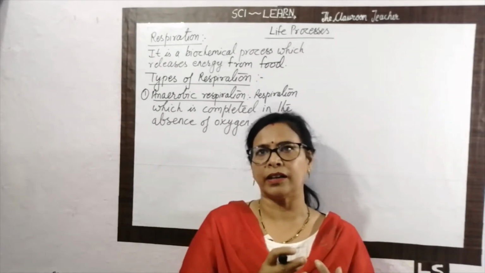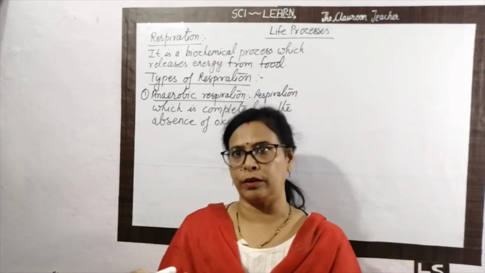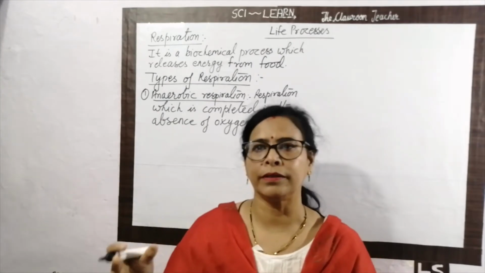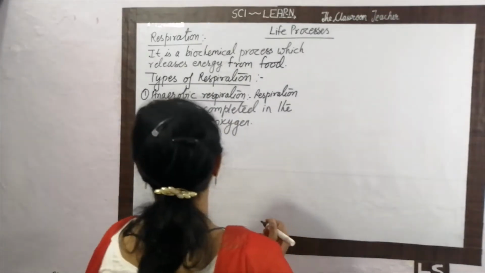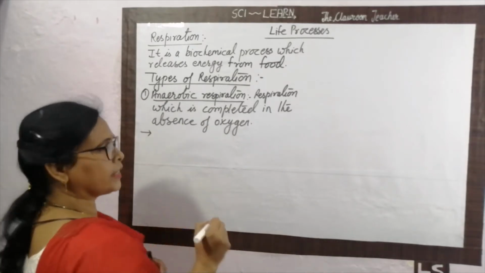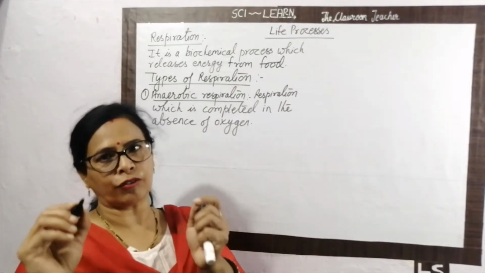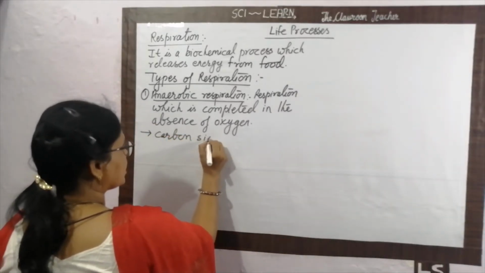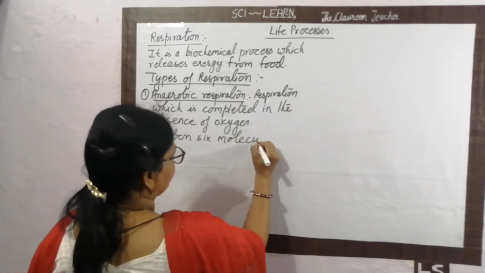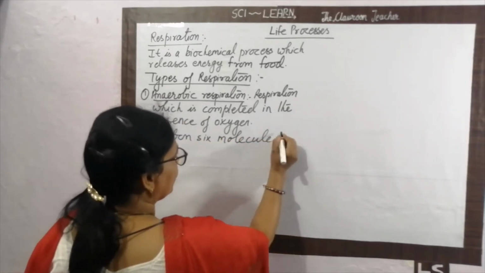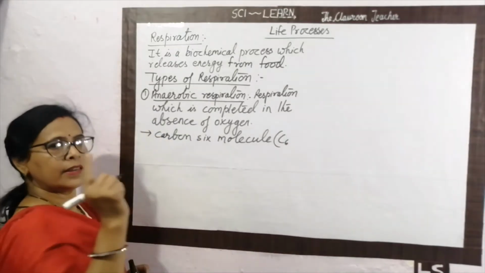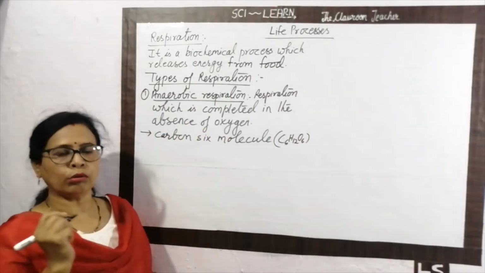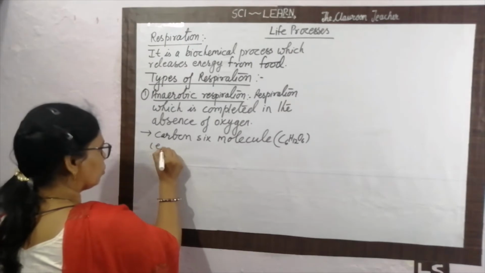The first step, it converts glucose into pyruvate. Glucose is the carbon 6 molecule, and in this process it gets converted into a carbon 3 molecule. So what happened in the first process is recognized here as part of aerobic respiration. The carbon 6 molecule, and what is the carbon 6 molecule? That is C6. C6 is the carbon 6 molecule. C6H12O6, that we call glucose. Carbon 6 molecule, that is glucose,